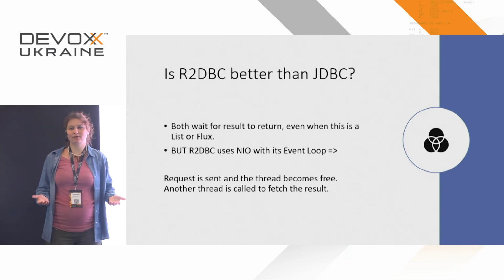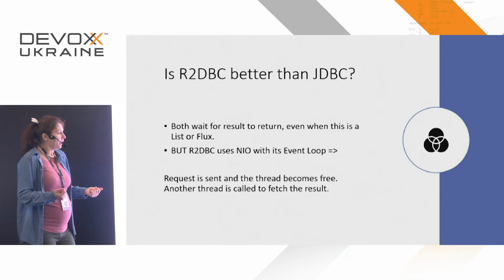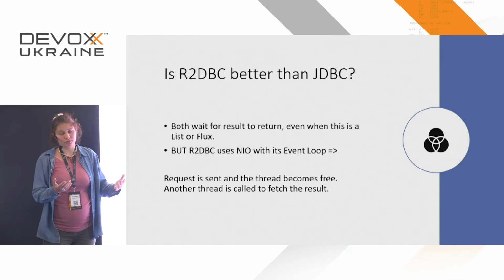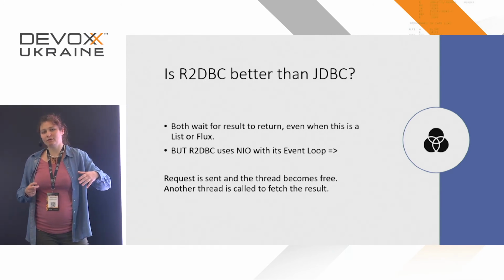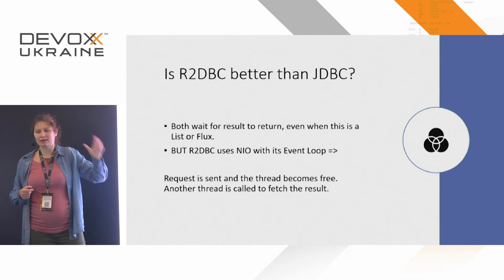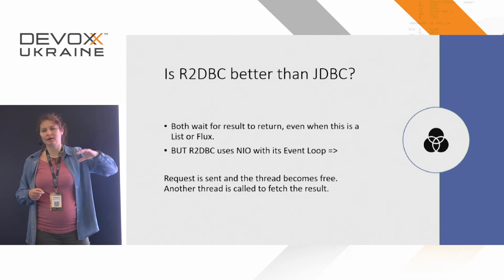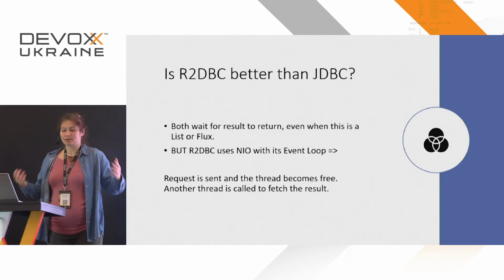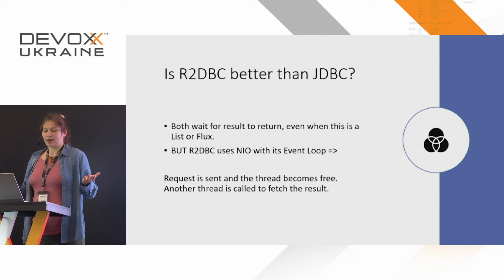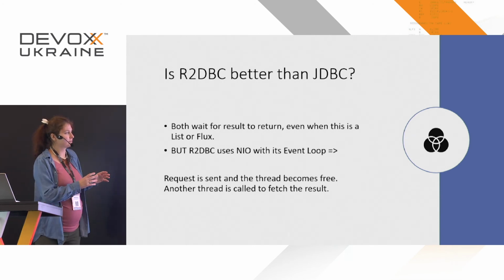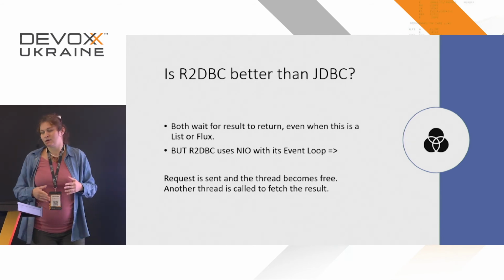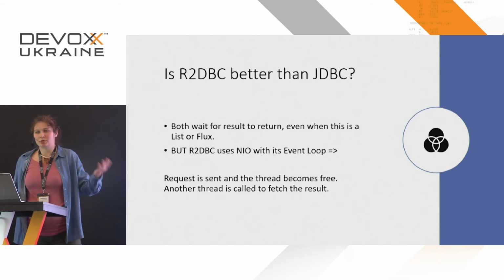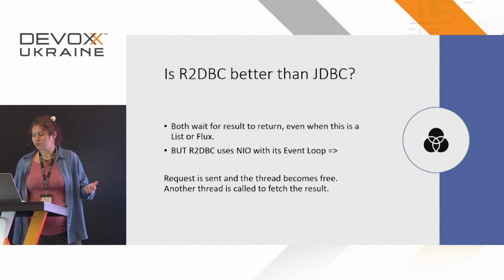That's how scalability is managed. But when the result is returned, another thread, or maybe the same one, but any thread would come, fetch the result, and pass it further. And this is all done by having Netty at the basics of R2dbc and an event loop, which listens for when the result is returned.